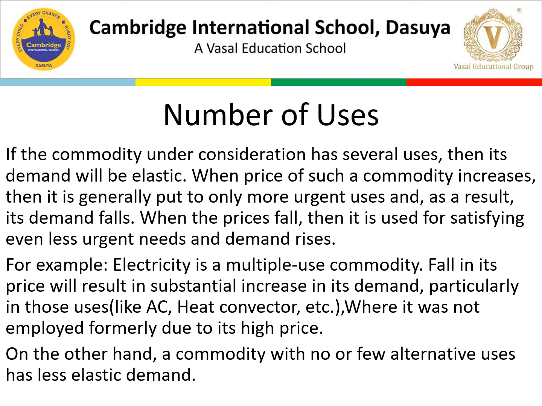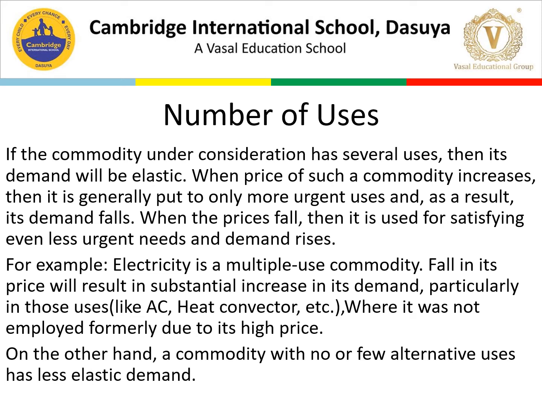When the prices fall, it is used for satisfying even less urgent needs and demand rises. So when prices fall, we just use it for more purposes. Again, I can give you the example of onion here.